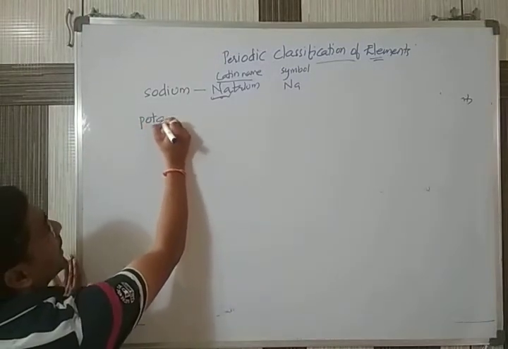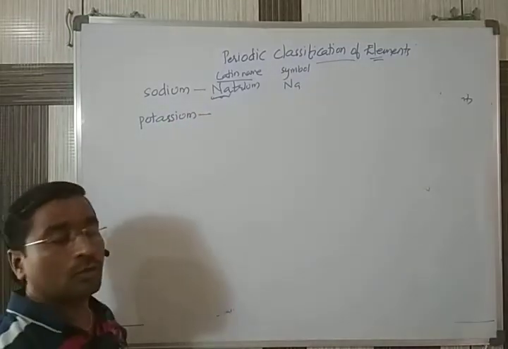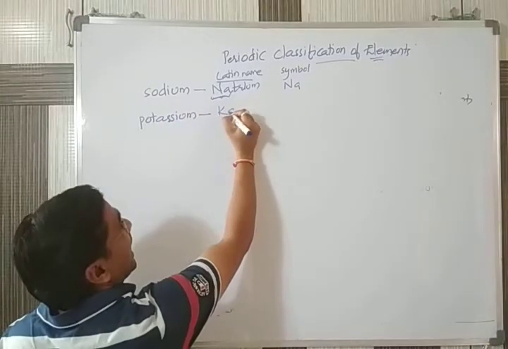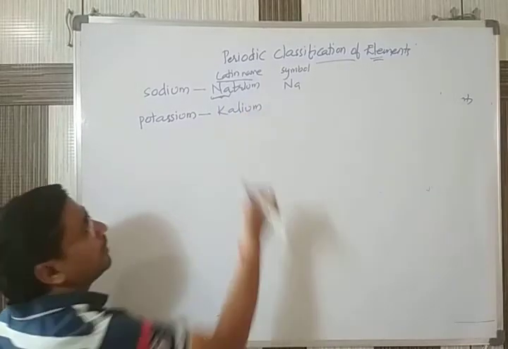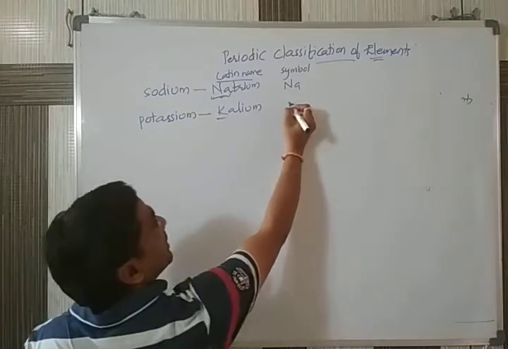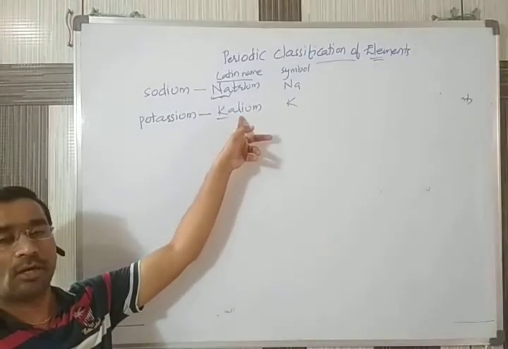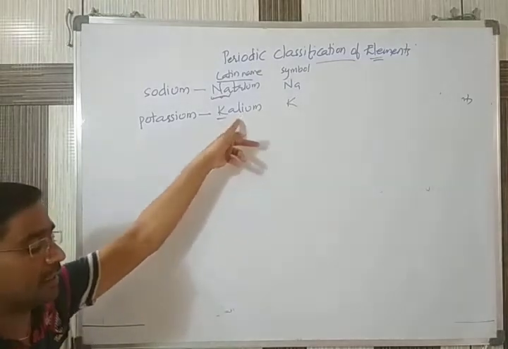Second, another element is potassium. Normally, its Latin name is kalium. Okay, potassium's Latin name is kalium. And the symbol for this one is K. Potassium, the natrium is called natrium and potassium is called kalium. It is given as K.